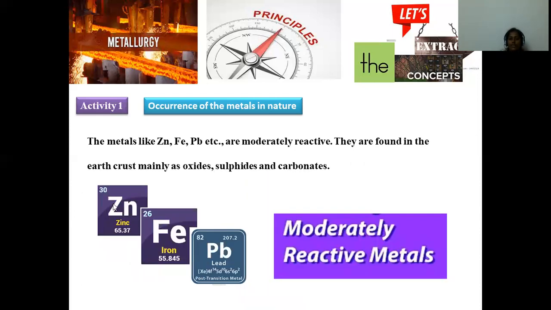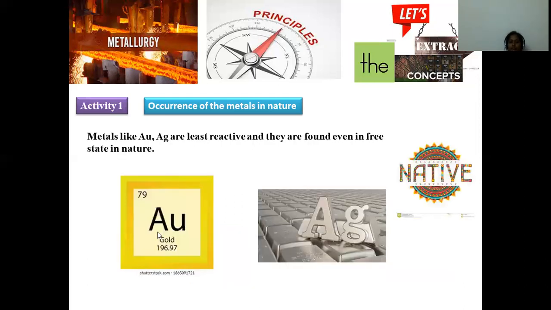Moving on to others: zinc, iron, lead, all these are part of the D block. These are called transition elements, the bridging elements in between the S block and P block. Hence, we can say these are moderately reactive. Because of their moderate reactivity and variable oxidation states, they are suitable as catalysts. In many cases, in laboratory activities and a variety of applications, you can find catalysts made up of transition metals only. That's why transition metals have moderate reactivity; they bridge between the S and P blocks.